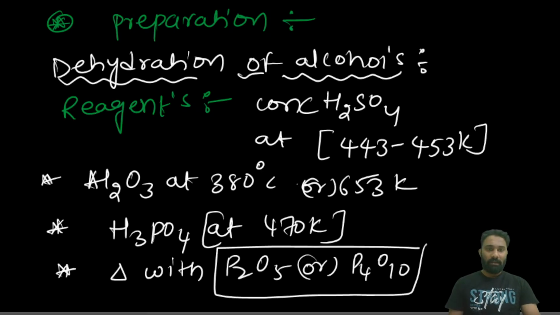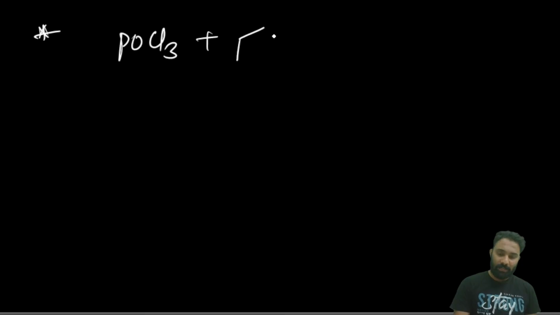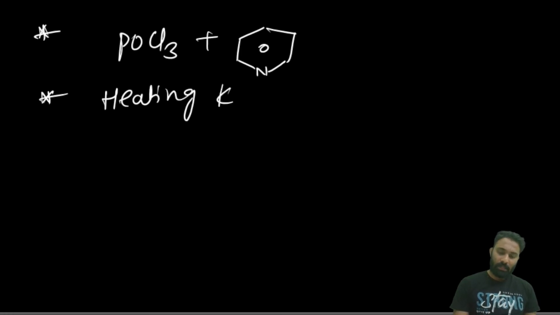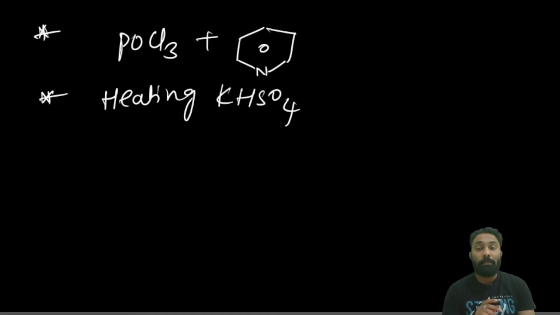Next, heating with POCl3 in the presence of pyridine. And next, heating with KHSO4. These are the reagents used in the preparation of alkenes by dehydration.